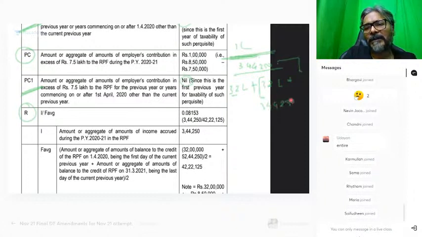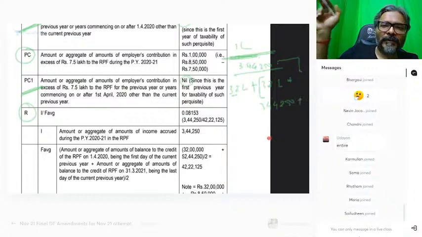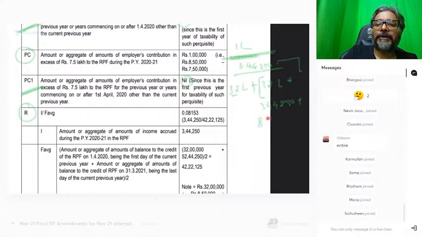Why not? Okay. Now in the closing balance, students, will the employer contribution of 8.5 lakhs be there? Yes. In that closing balance, would the employee contribution of 8.5 lakhs be there? Again, the answer is yes.